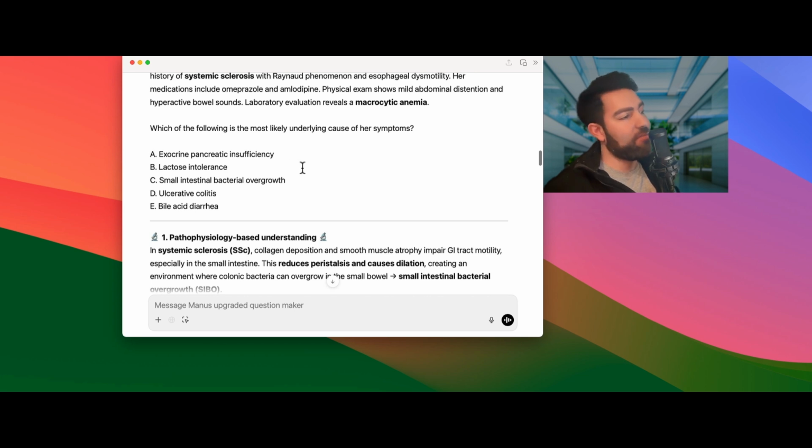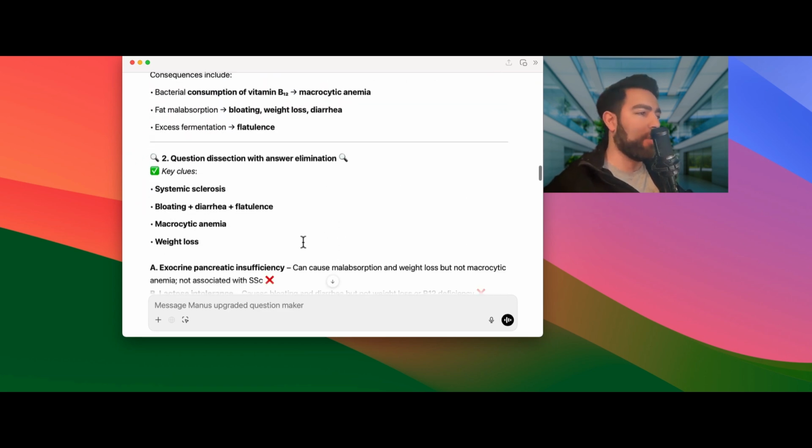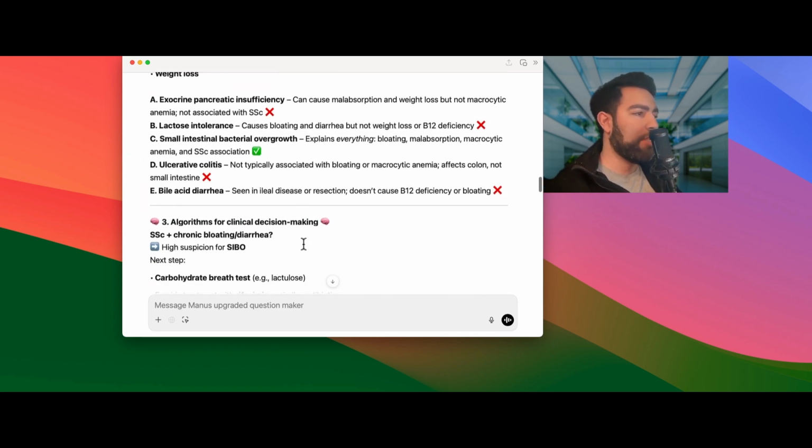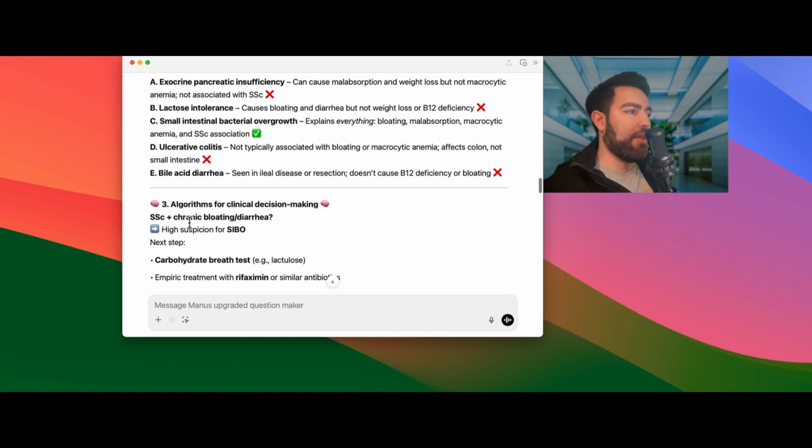And if, for example, another question had been, what is the next step, then it could be a barium swallow there to throw you off, or it could be a way you can test for the small intestinal bacterial overgrowth we're talking about here. When you have high suspicion for SIBO, the next step is the carbohydrate breath test.